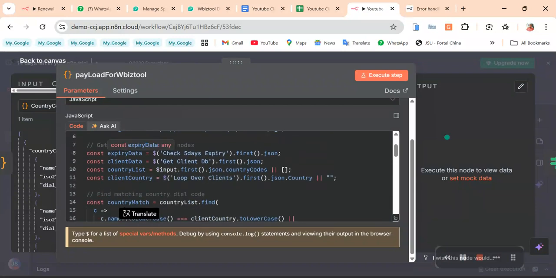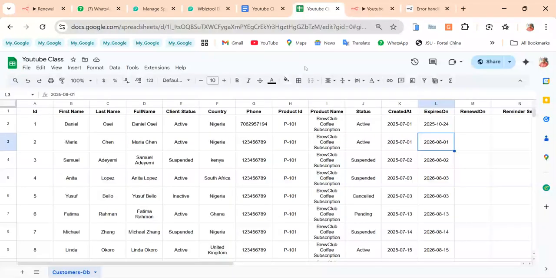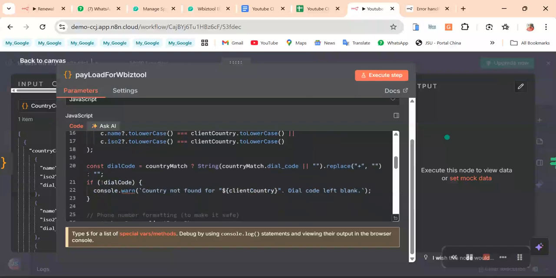The next thing is to get the data from the previous nodes, the expiry data, all this data here. So I'm going to check country match. If you check in the sheet here, there's a country and a phone number. So you check each country, since we have our country codes, so we can now use this one.